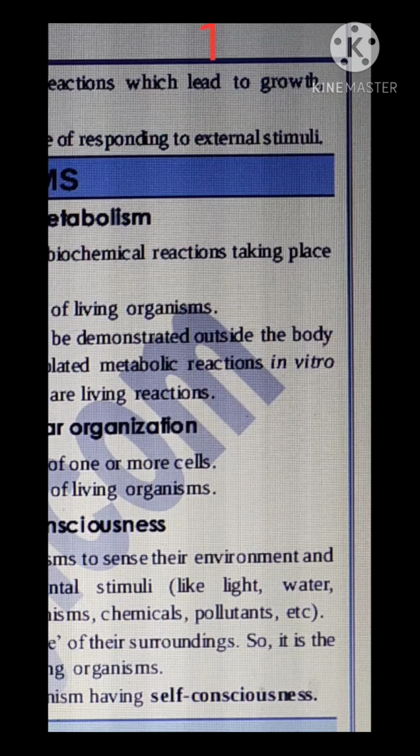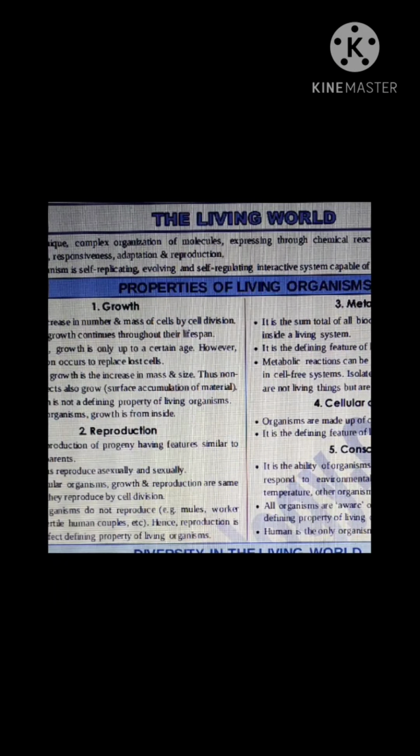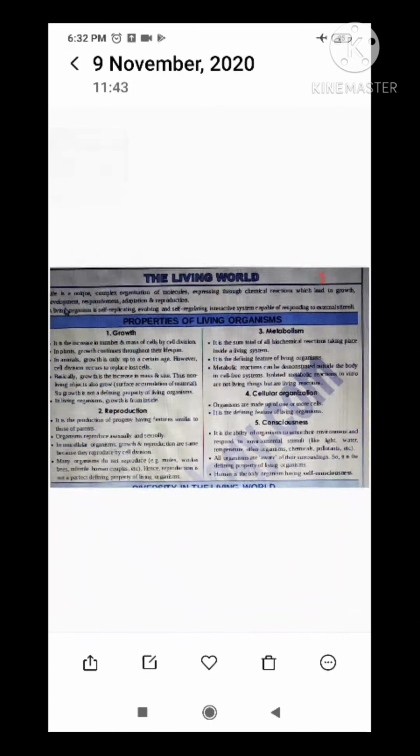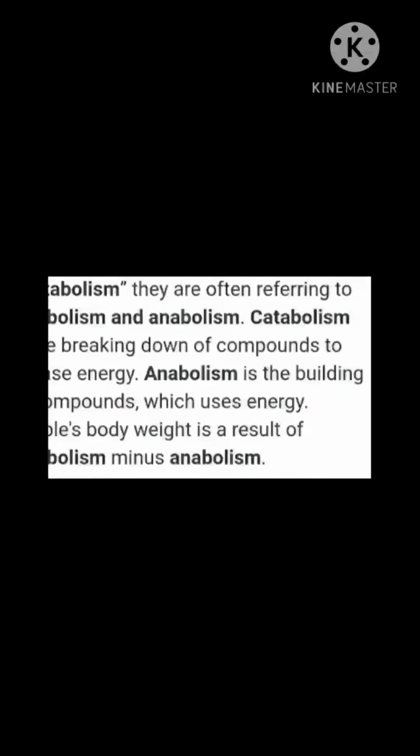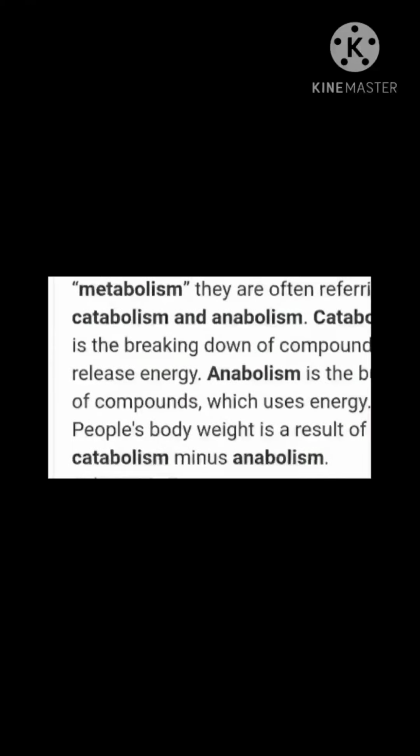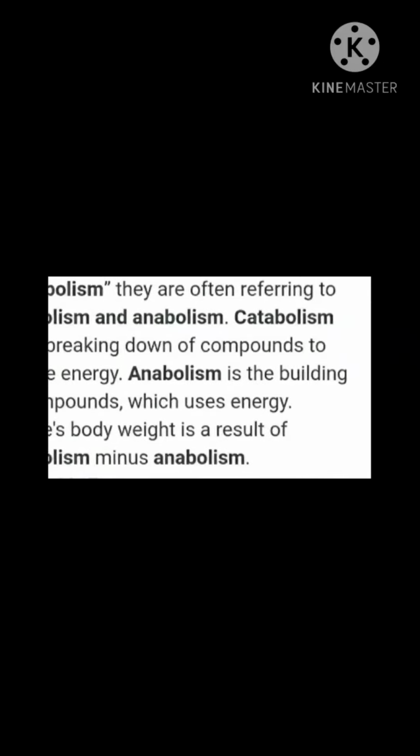Metabolism is of two types: one is anabolism and another one is catabolism. So let us see what is anabolism and what is catabolism. Metabolism is of two types, catabolism and anabolism.